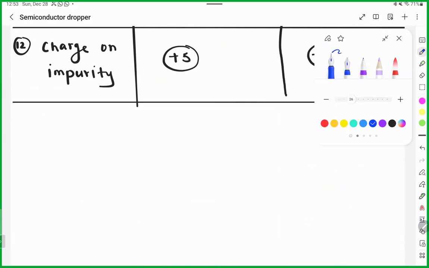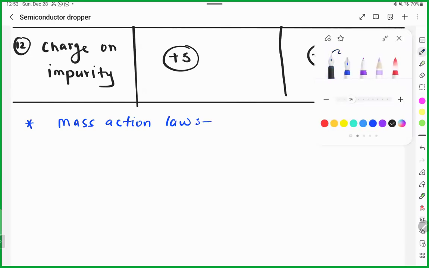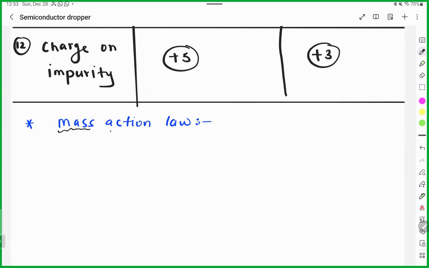Okay. And the next topic name is mass action law. How is it going, guys? Are you enjoying the topic, or do you feel sir's energy level is low? No, sir, we enjoy it. Very interesting topic. You are too much enjoying.